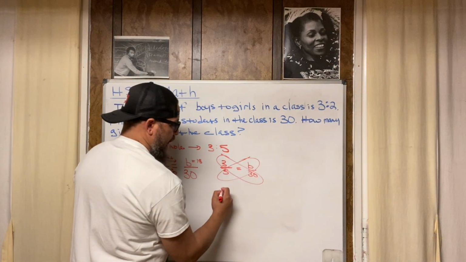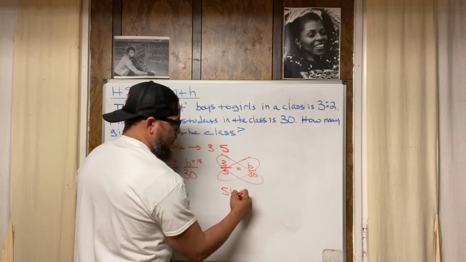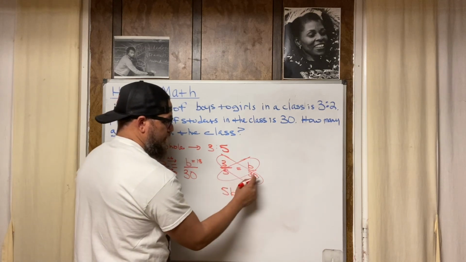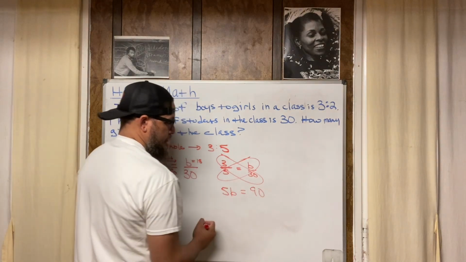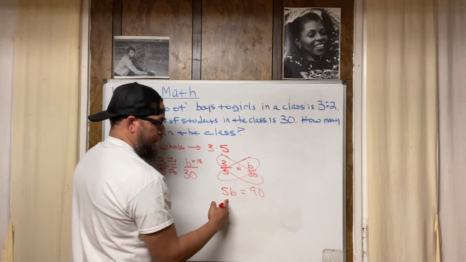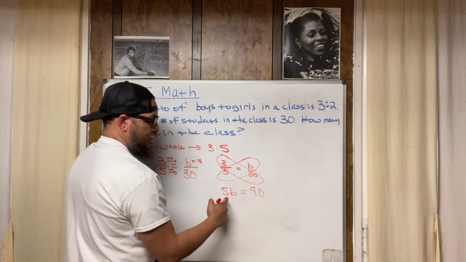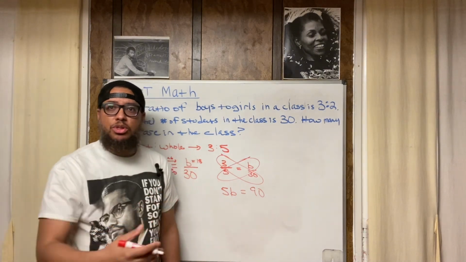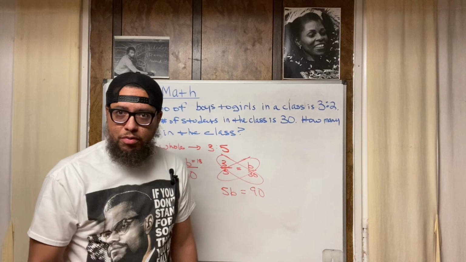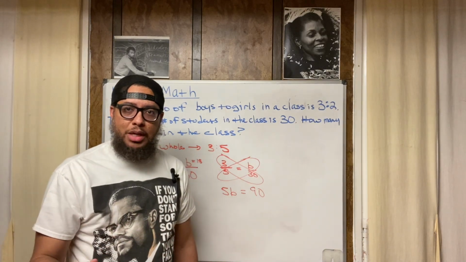5 times B is 5B. Bring the equal sign down. 3 times 30 is 90, right? Solve for B. Isolate B by itself, get rid of this 5. How do we get rid of things when we're doing algebra? We do the opposite operation. What's the opposite of doing 5 times B?